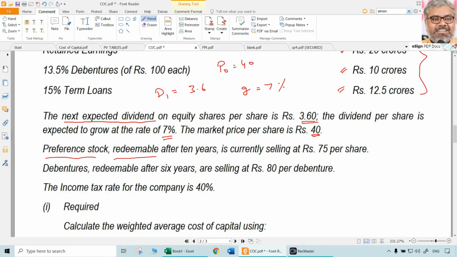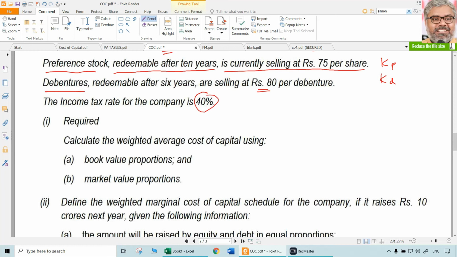Preference stock redeemable after 10 years is currently selling at 75 rupees per share. That is the current market price, so we have to calculate KP using it. Since it is redeemable after 10 years and we know the duration, we have to use the full-fledged redeemable preference shares formula for KP. Same way for debentures, which are redeemable after 6 years. The current market price is 80 rupees per debenture, so KD has to be calculated separately. Income tax rate is 40%, the tax rate applicable to the company.